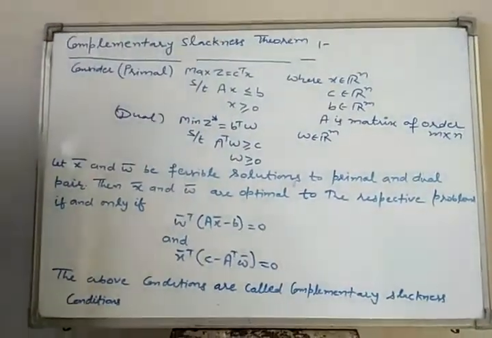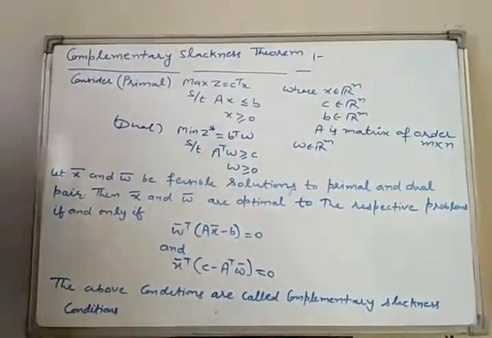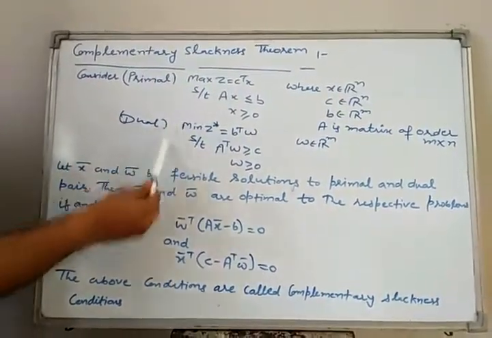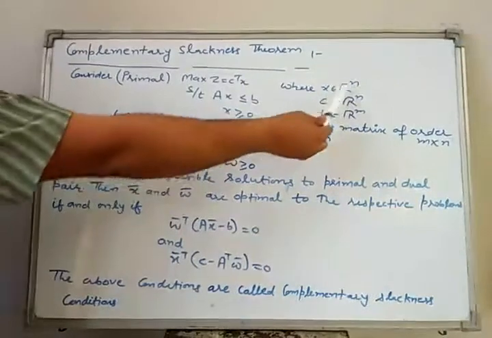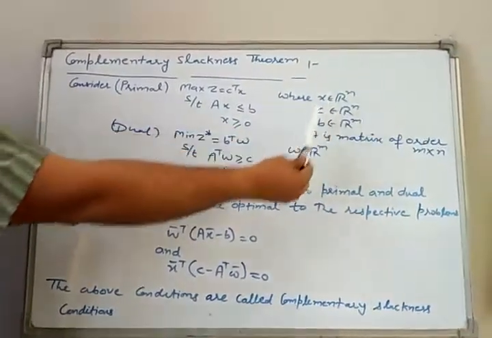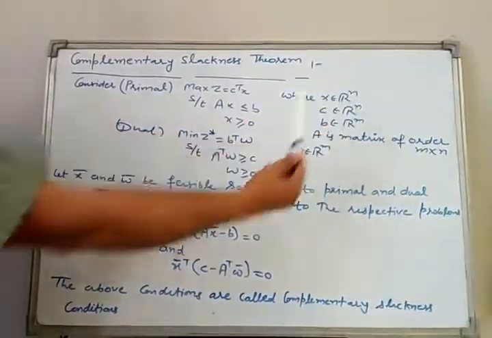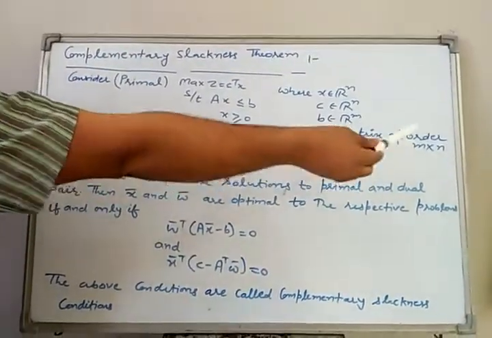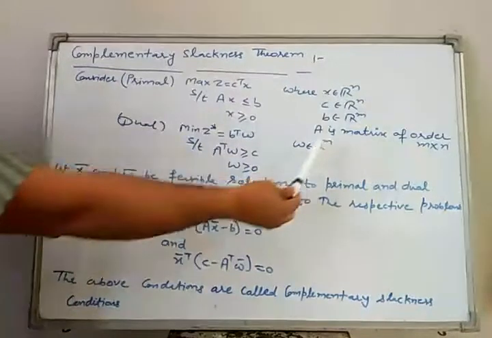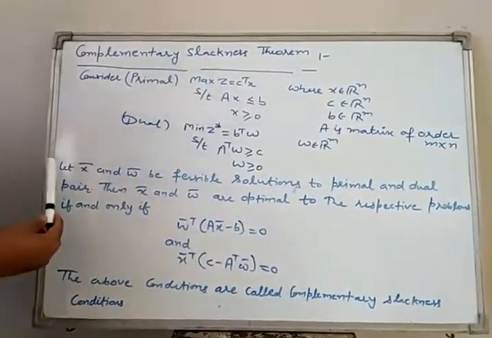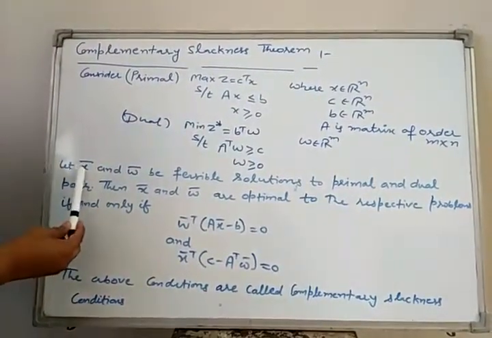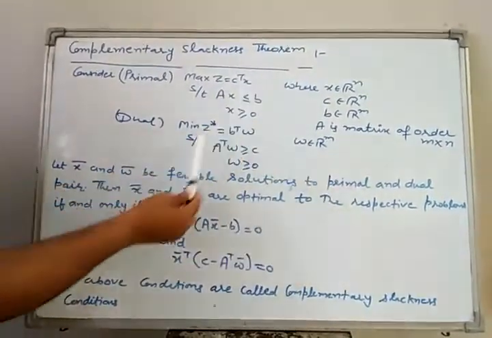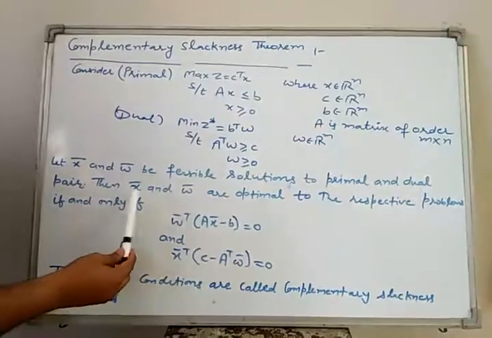Next is complementary slackness theorem. Consider the primal problem as this and dual problem as this, where x is n-dimensional vector, c is n-dimensional vector, b is m-dimensional vector, A is coefficient matrix of order m cross n, and w is m-dimensional vector.